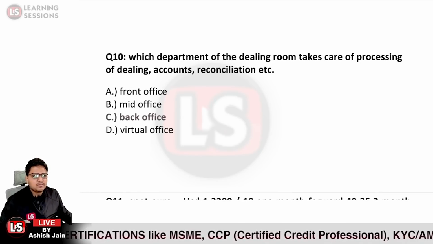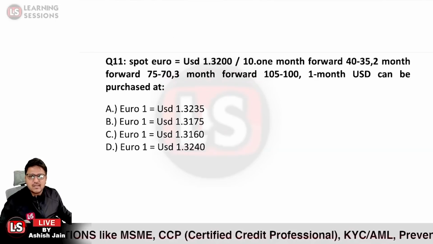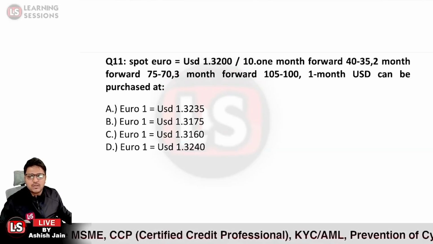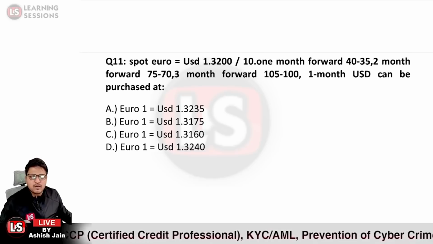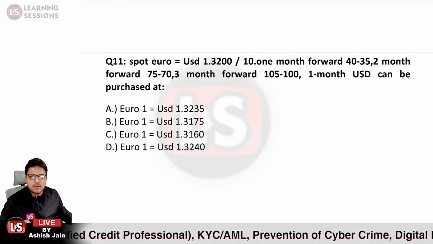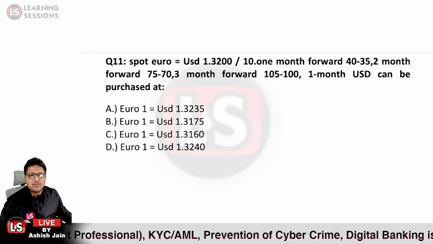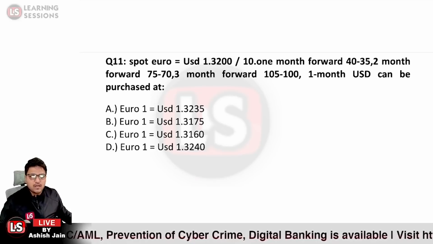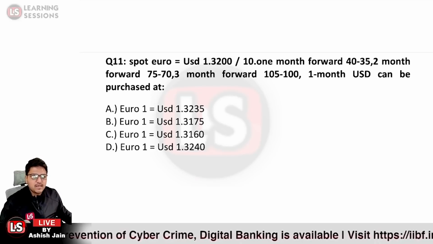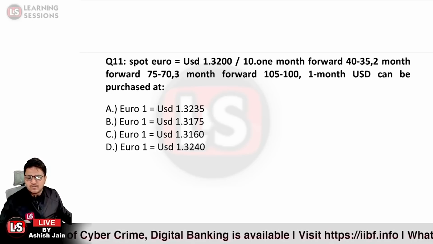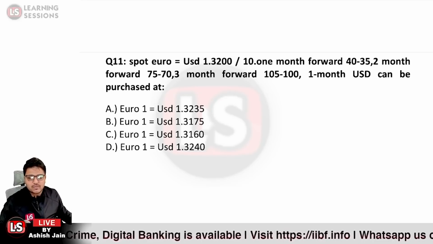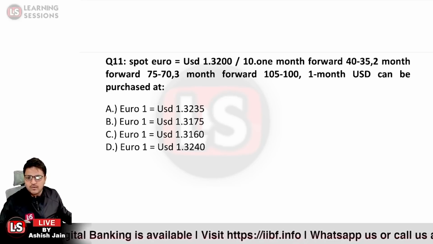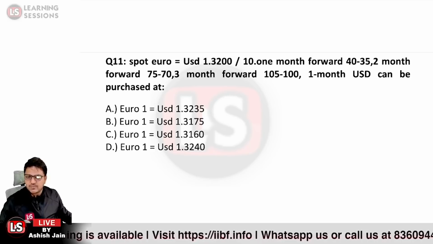Let's move further. Question number 11 says the spot rate is given as USD 1.3200/10. One month forward, two month forward and three month forward rates are given. One month forward USD can be purchased at what price? Which of the following will be the right answer?